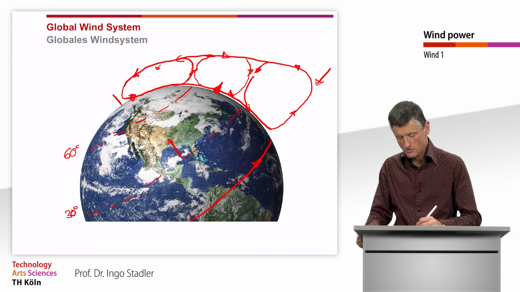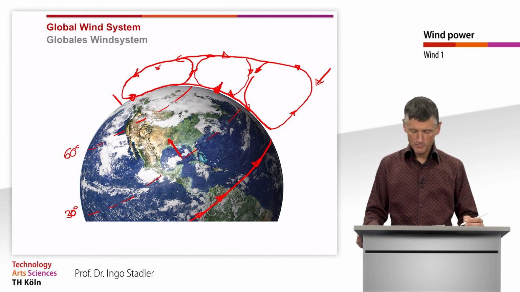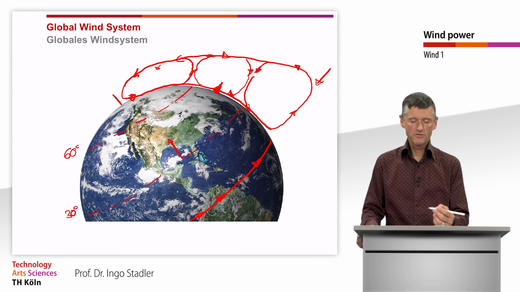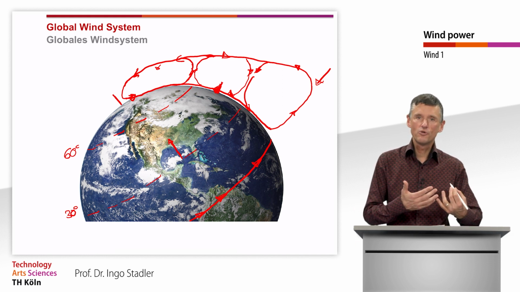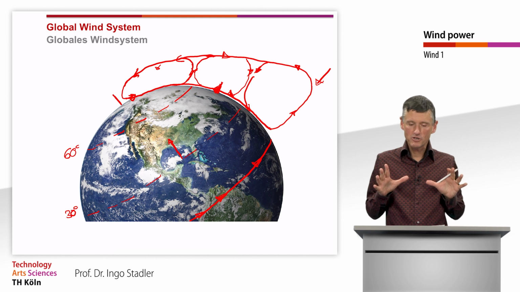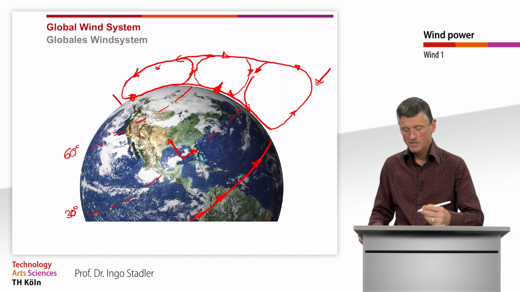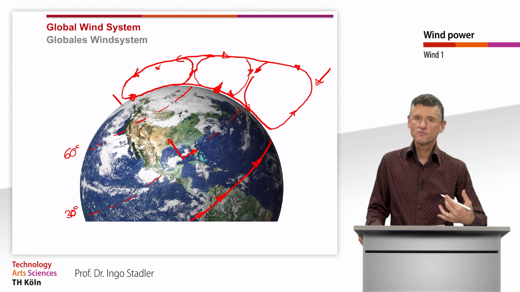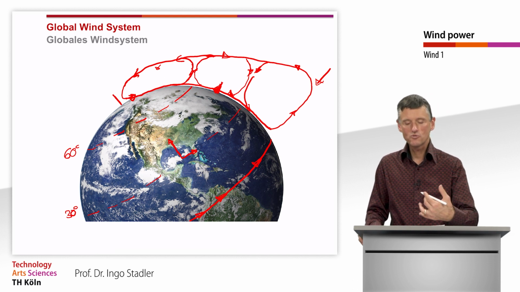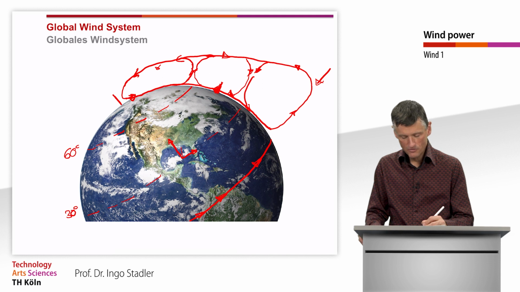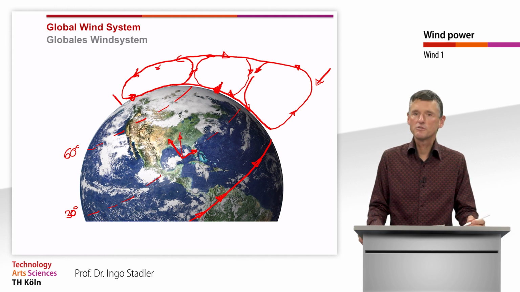Our globe is rotating from west towards east, and that means when the wind is just moving north, from the view of an observer outside our globe, it also has this rotational speed, a movement from west towards east, and therefore finally the velocity component is like that.